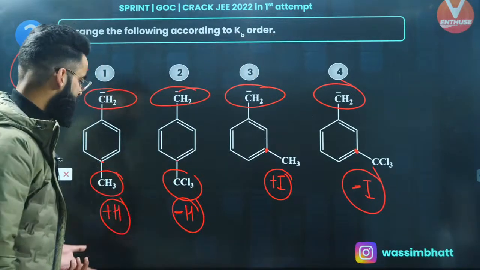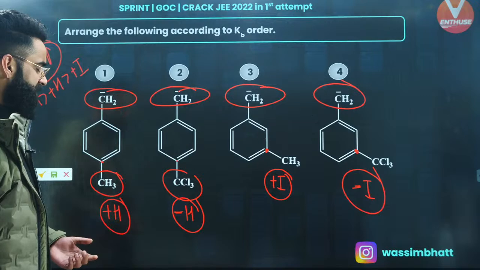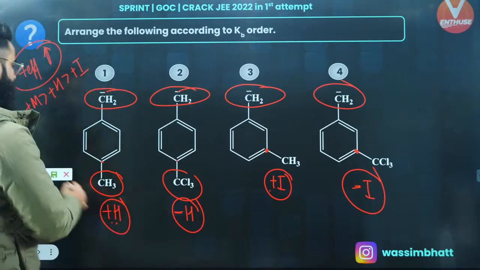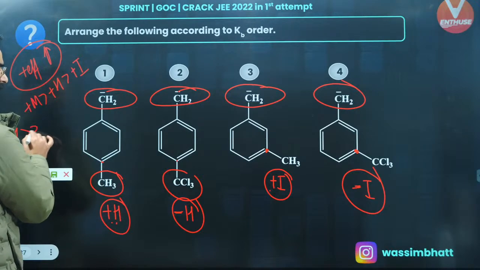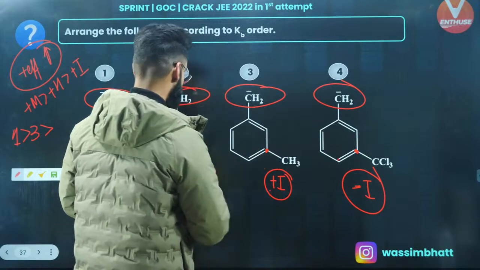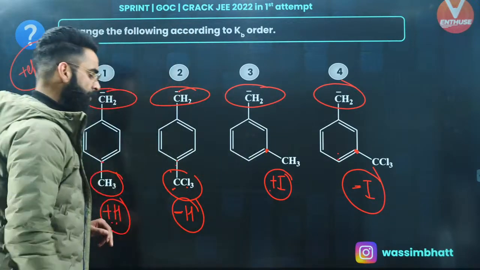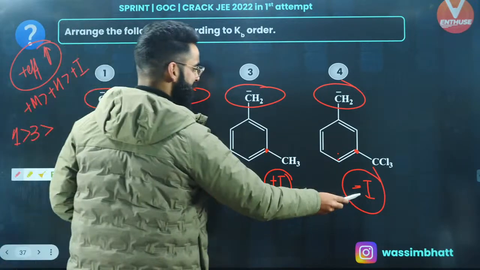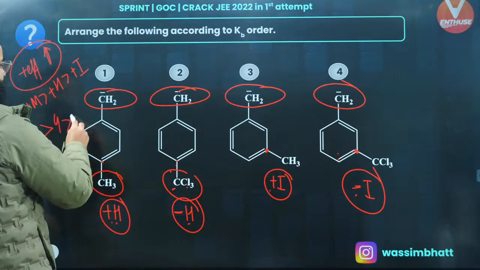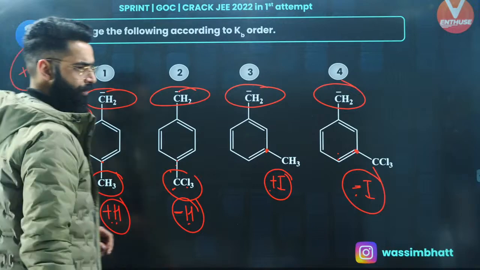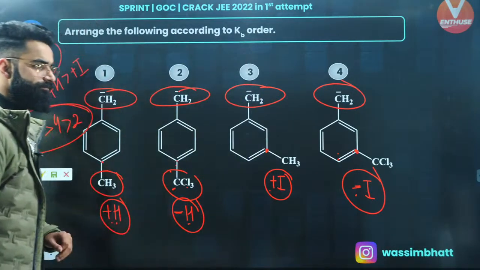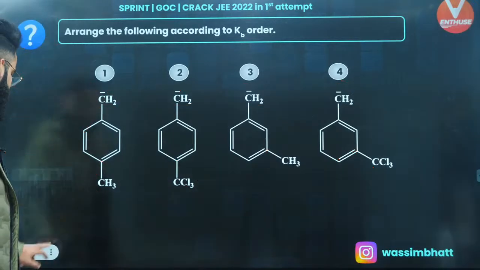So which one is going to be maximum basic? Plus H, plus I. Plus H dominates over plus I. So first one is maximum basic, followed by third, right? Now among the CCl3 ones, the second and fourth, which one is going to be more basic? This is minus H, this is minus I, right? So the fourth one is going to be more basic, then comes the second one. So 1, 3, 4, 2 is going to be the basic strength order, right?